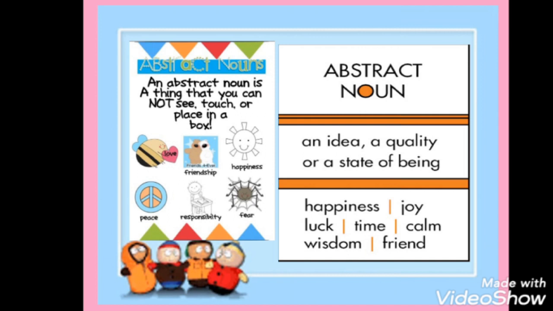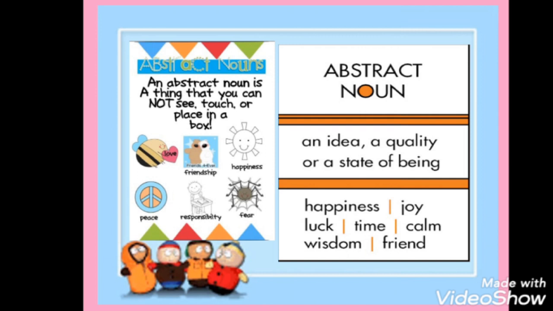We can only feel it. So, an abstract noun is a thing that you cannot see, touch or place in a box. It's an idea, a quality or a state of being.